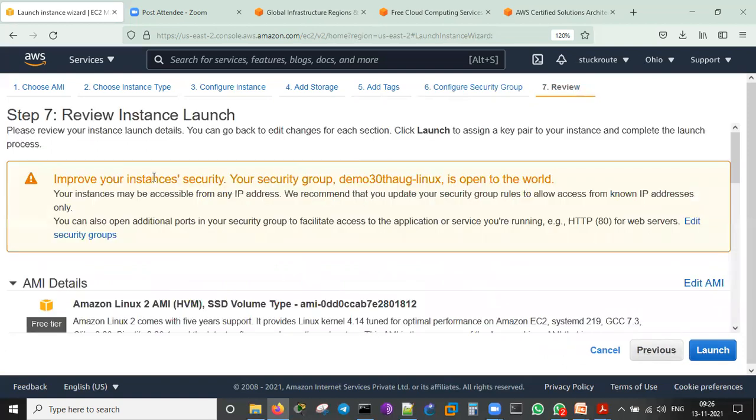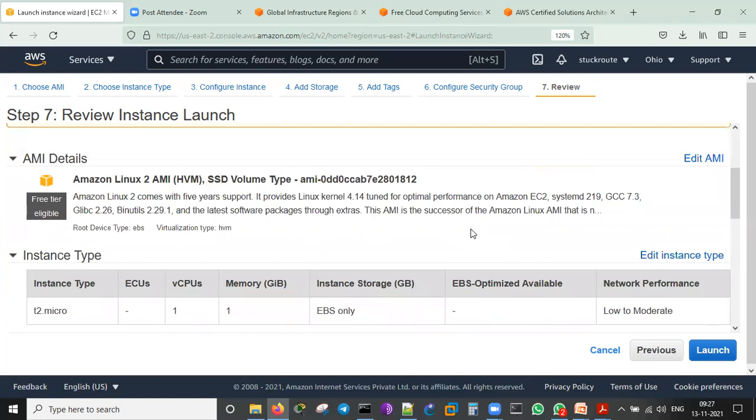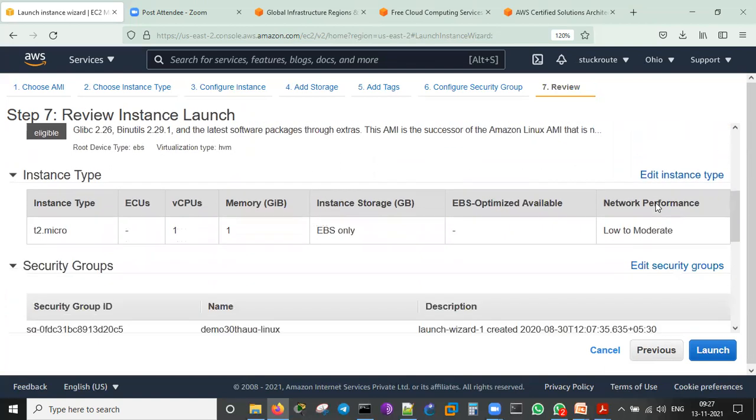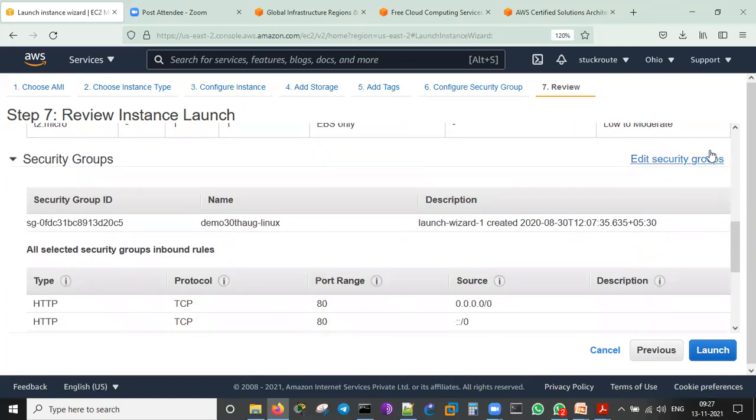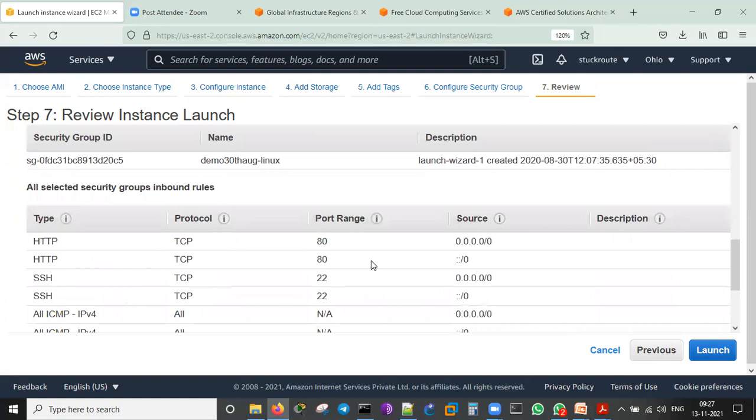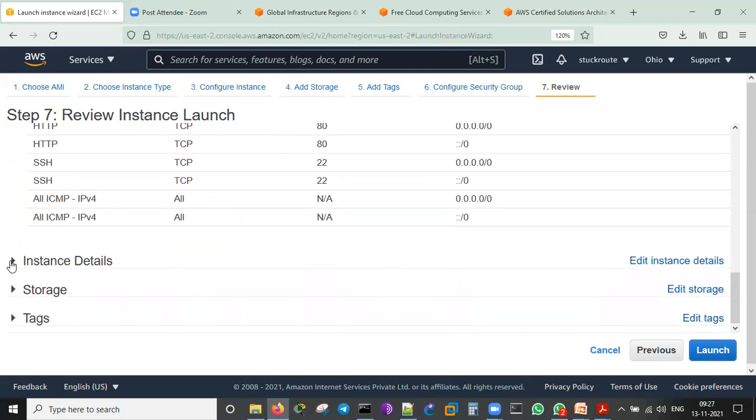Review and launch. Now it is giving a warning: improve your Linux security. Is this open to the world? It means SSH and HTTP are open to everyone. Because this is a demo, I don't worry about this. I'll go ahead with this. I can even review this page and change anything. I can edit the AMI, the instance type, the security group. I can do everything, but I'm not going to do that now.